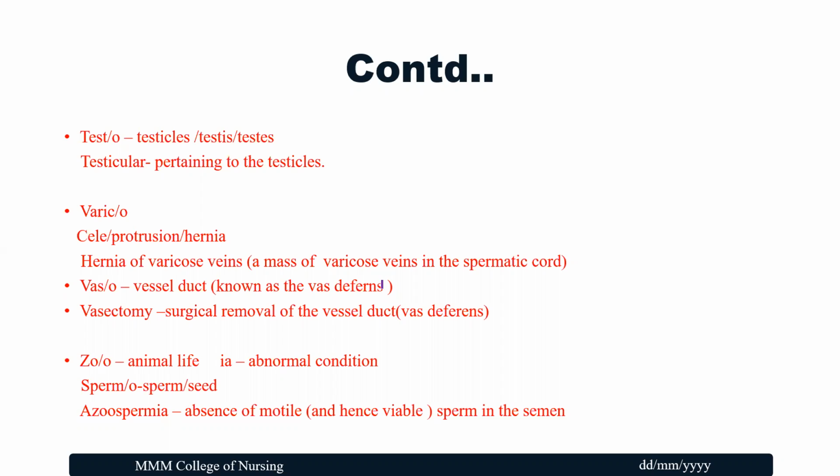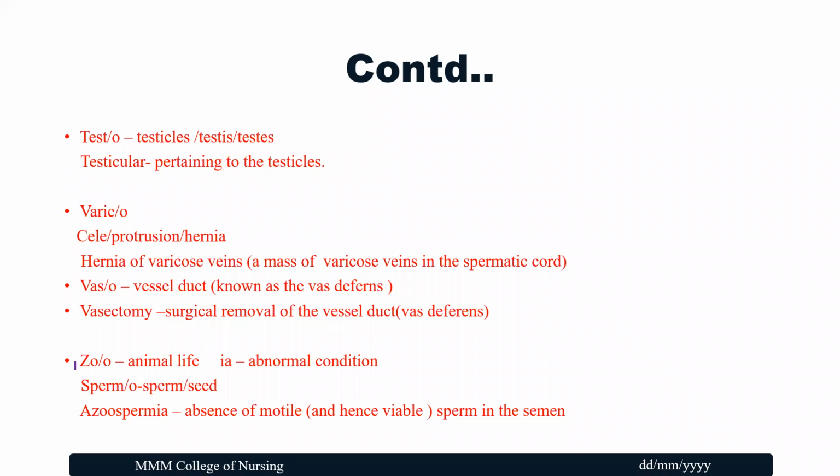That is the hernia, varicocele or protrusion. Next is vaso. Vaso means vessel duct, known as the vas deferens. Moving on to the word vasectomy, the surgical removal of the vessel duct, that is, the vas deferens.